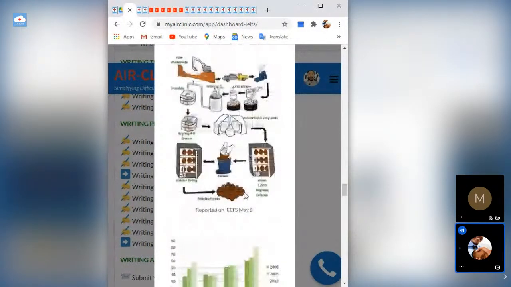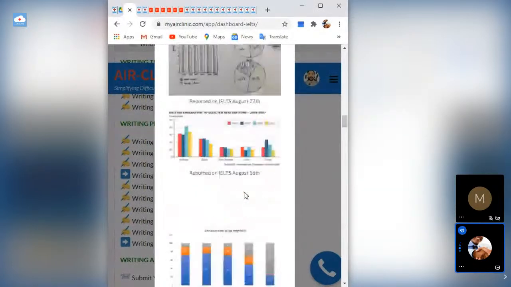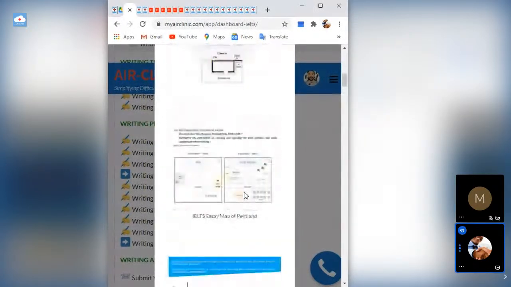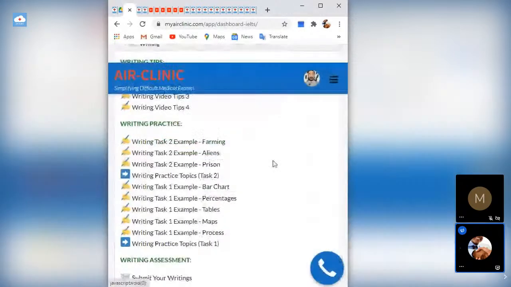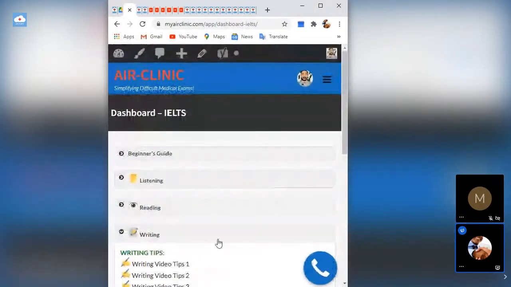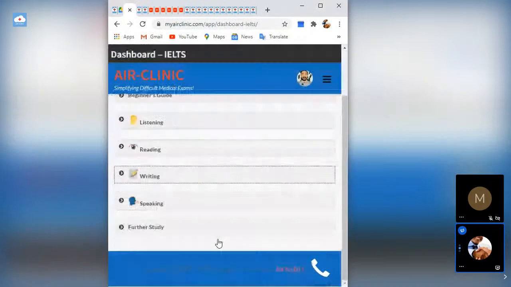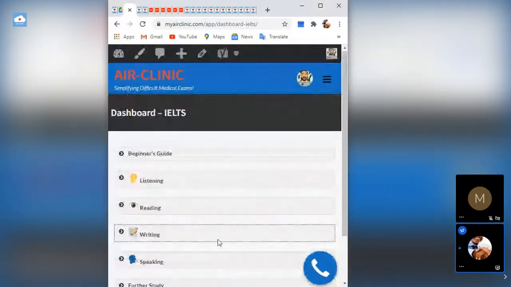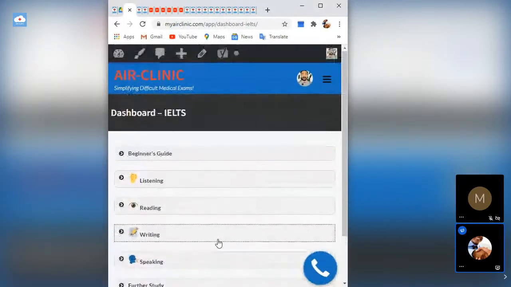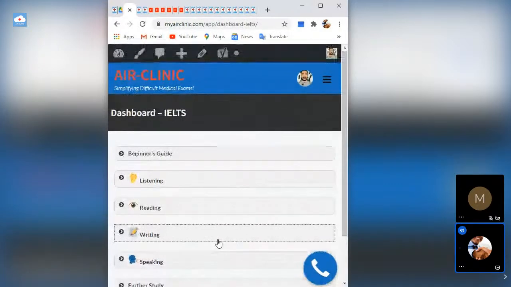If you're able to start practicing with all these topics that are here, you become a much better writer in time. Generally, IELTS is about practice. Once you practice over and over again, you get good with it. It is about getting to know the modality of the exam.